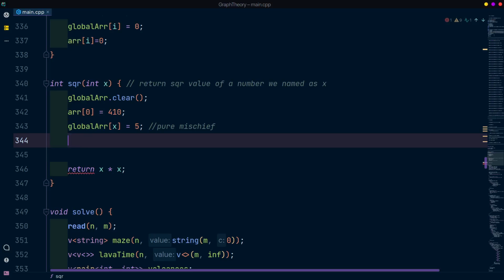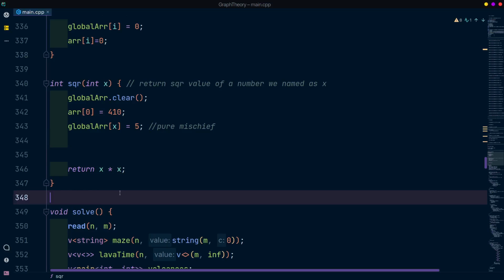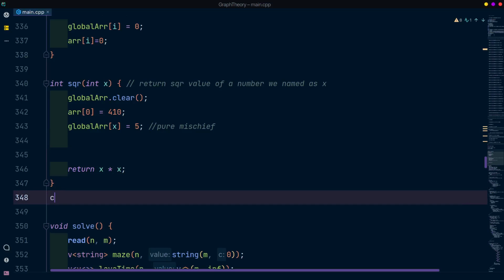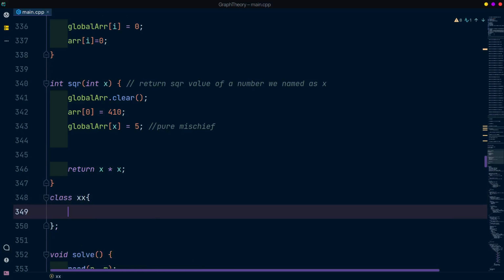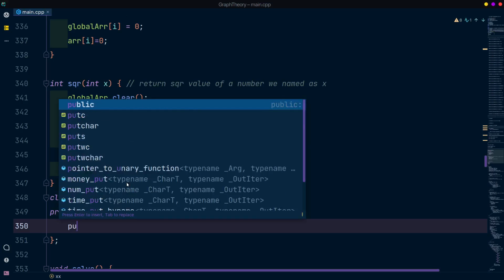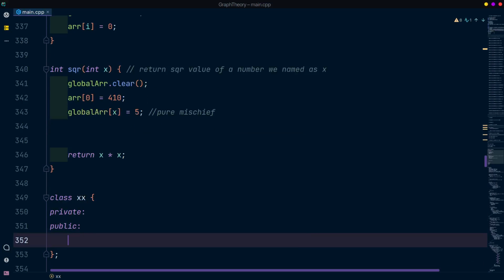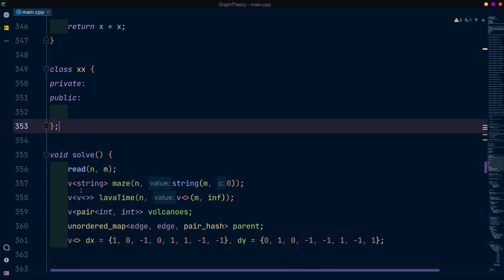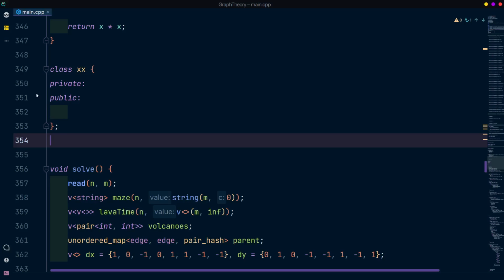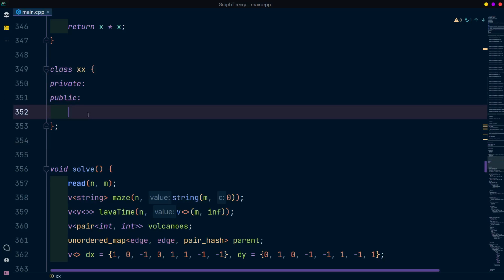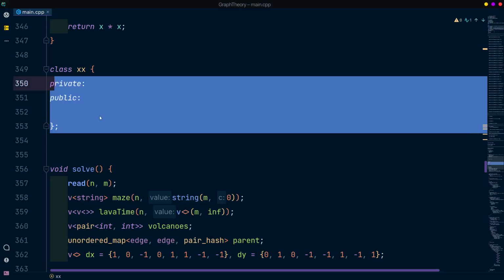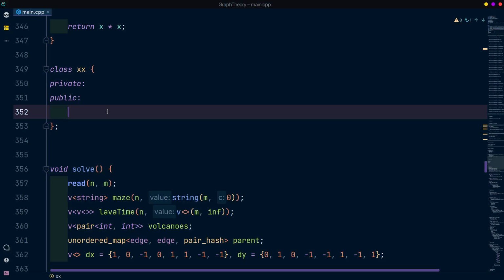And in object-oriented principles, we already avoid it by creating something called a class. But creating classes with private and public functions and other helper methods is cumbersome during competitive programming. It's cumbersome in the sense that we have to write long syntaxes to make classes available. So if you don't want to use classes but also want to maintain a good coding style, I would recommend you to stick to the end, because we are going to discuss a type of function that will make your job a lot easier.